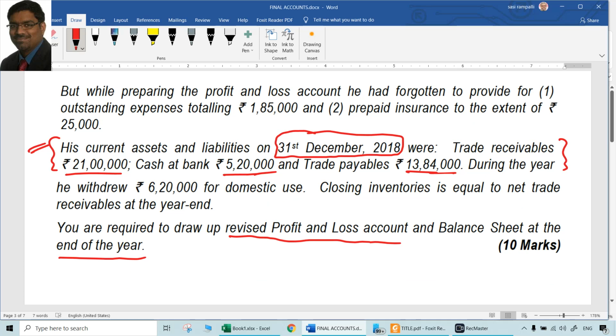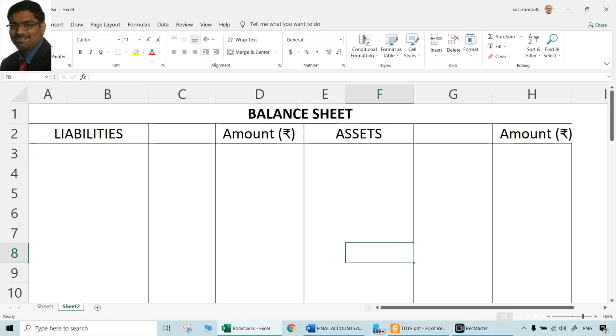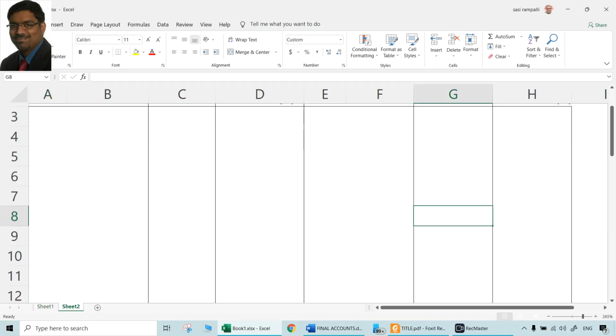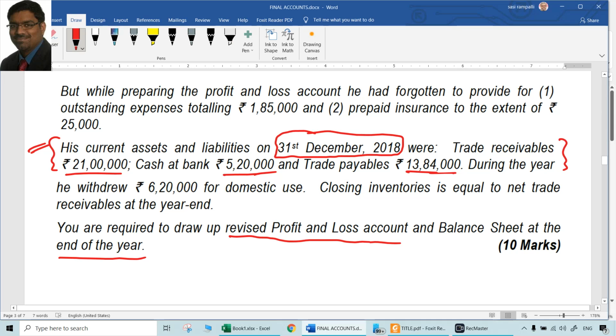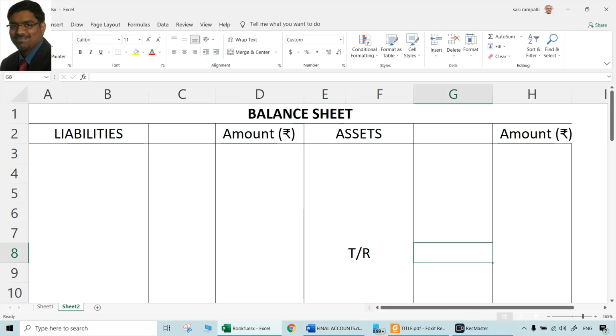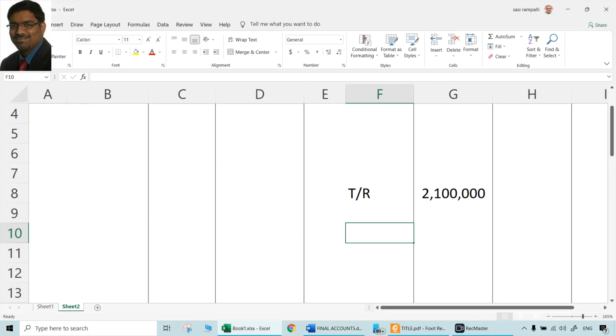So current assets and liabilities, trade receivables 21 lakhs. So let us take that in the balance sheet, asset side, current assets, which are basically trade receivables, which is 21 lakhs. Then in the same way, cash at bank.